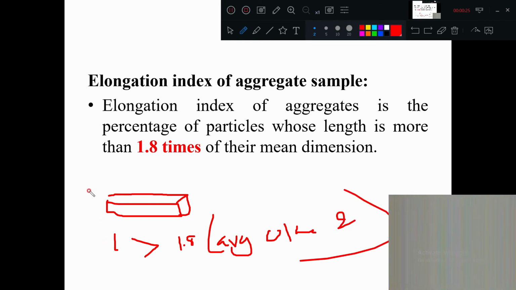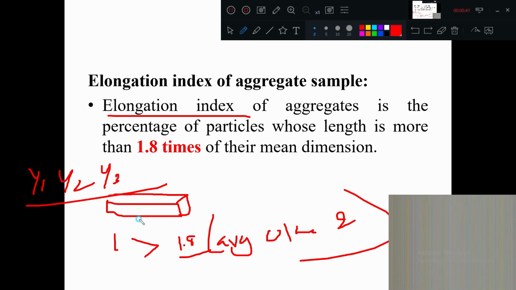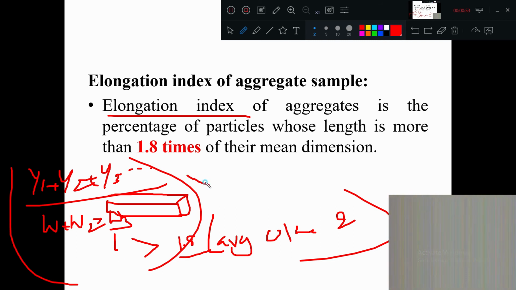So now again the same procedure we are going to follow for elongation index. How are we going to write it? Elongation index is the percentage of elongated material. So all the elongated materials y1 plus y2 plus y3, divided by the original weights w1 plus w2 plus w3, into 100.